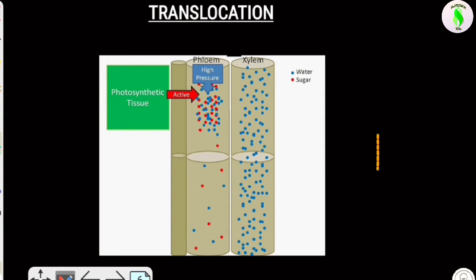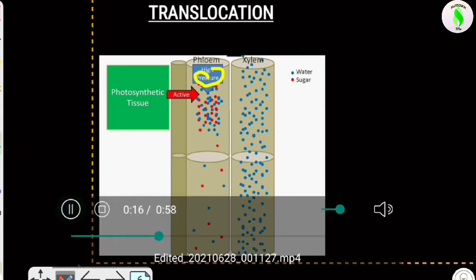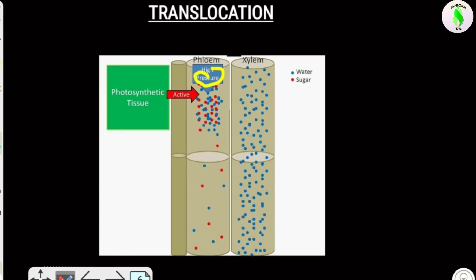After coming into the phloem tissue, the pressure in the phloem is very high. As you can see, it is written over here that the pressure is very high in the phloem tissue. Then what will happen? Let's try to understand.